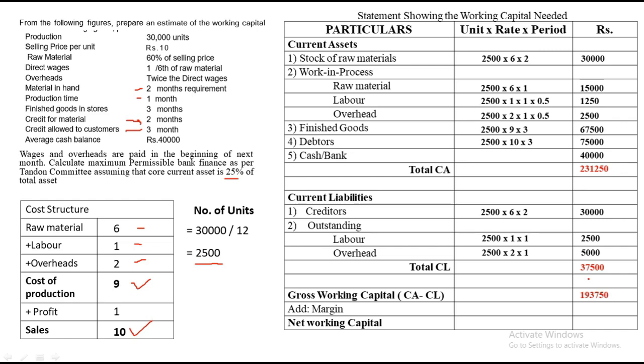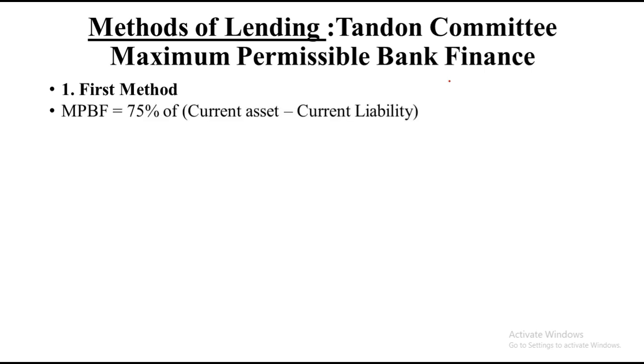Now let us see how to find the maximum permissible limit. In order to find it, we'll have to use the Tandon committee formulas. 3 methods are there. Number 1, the maximum permissible limit is 75% of current asset minus current liability. So it is nothing but 75% of 2,31,250, that was the current assets, minus current liability, that was 37,500. We will subtract it. Whatever amount you get of that, we have to take 75%, and that amount will come to rupees 1,45,330. So this is the maximum limit which the bank can give you as a loan under the first method.